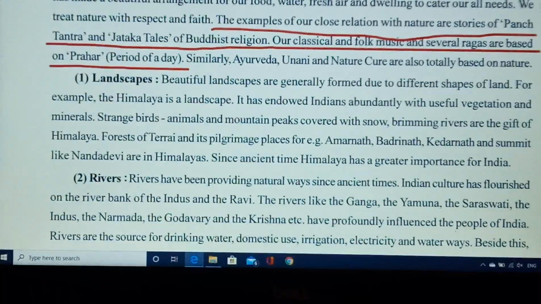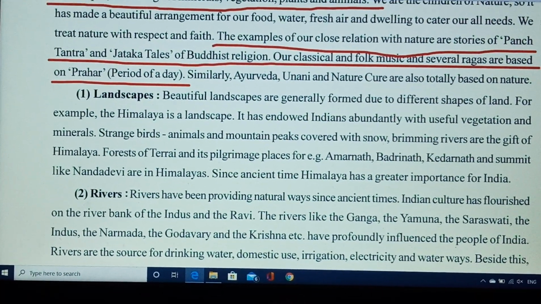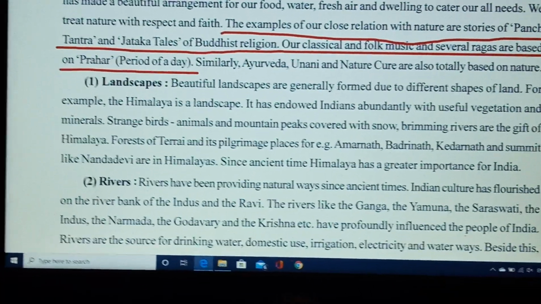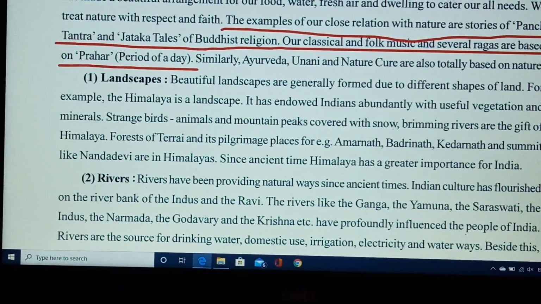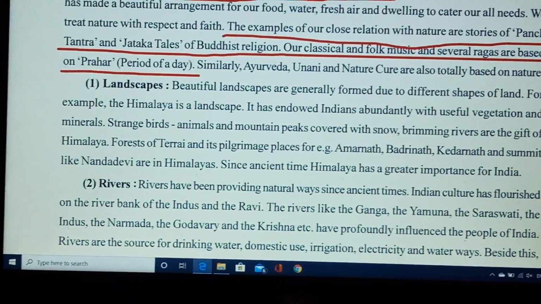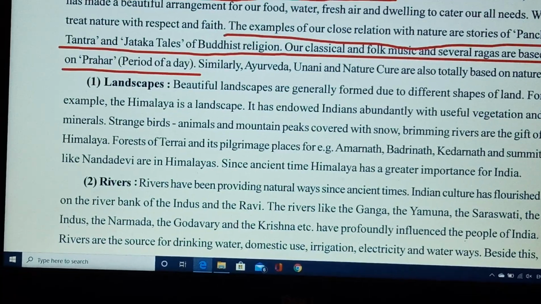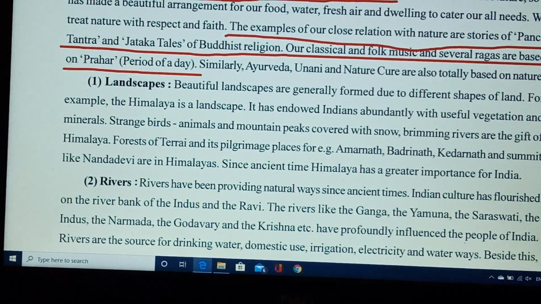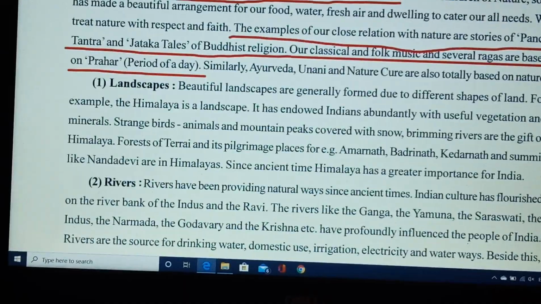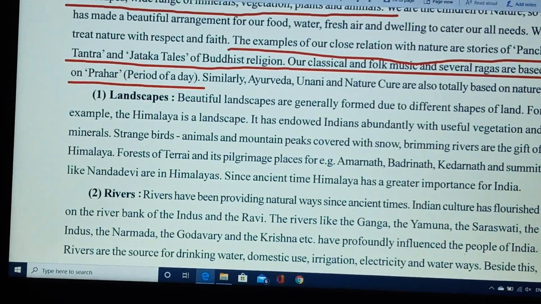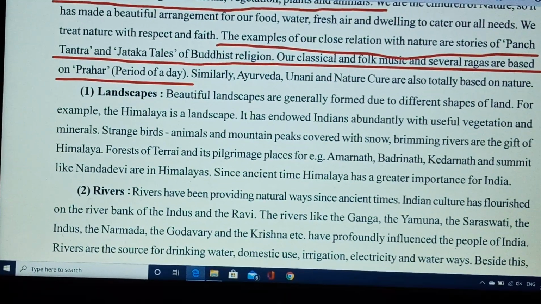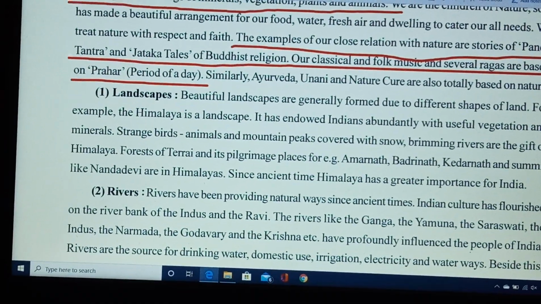It is adorned within India's boundaries with useful vegetation and minerals. Strange and very varied birds, animals and mountain peaks can also be seen in the Himalayan regions. So many pilgrimage places like Amarnath, Badrinath, Kedarnath, Nanda Devi are all situated in the Himalaya.